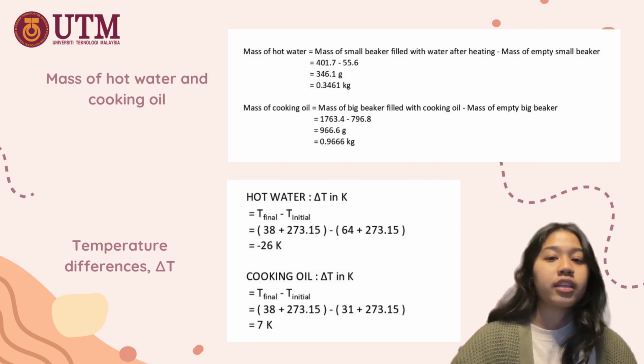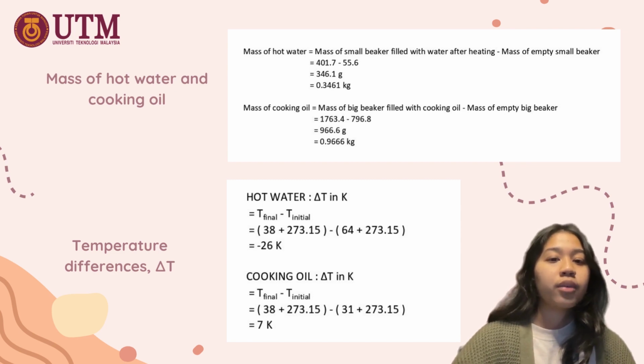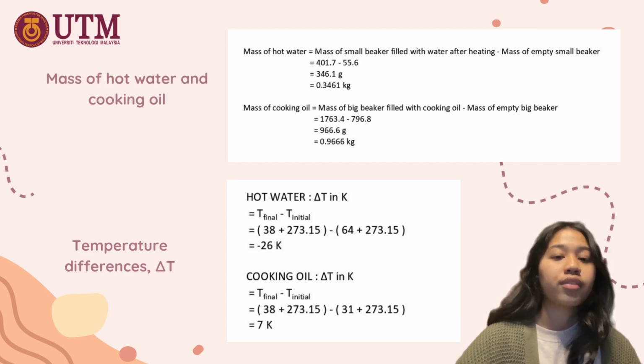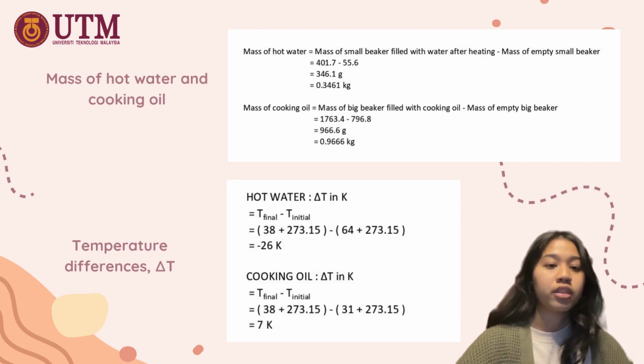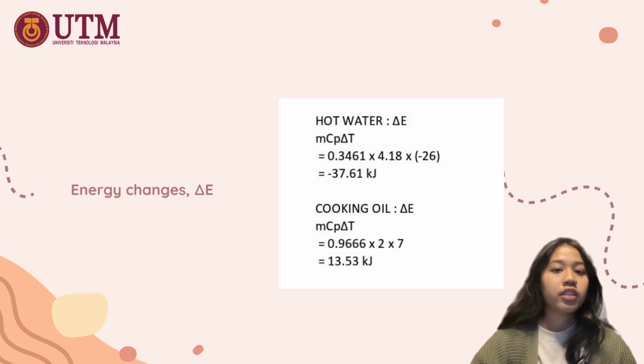Next, we calculated the temperature differences, which is delta T for both hot water and cooking oil. We add 273.15 to change it to Kelvin, and for the hot water we got a negative value, and for cooking oil we get a positive value. After we have calculated the mass and temperature differences, we calculate the energy changes, which